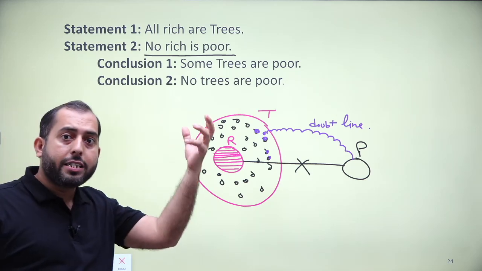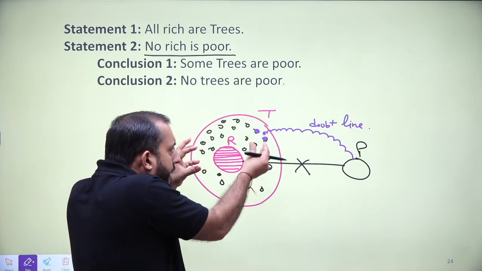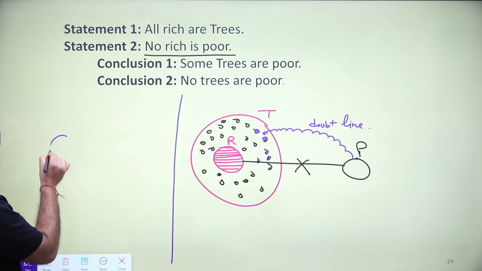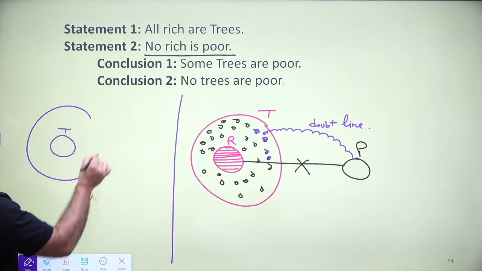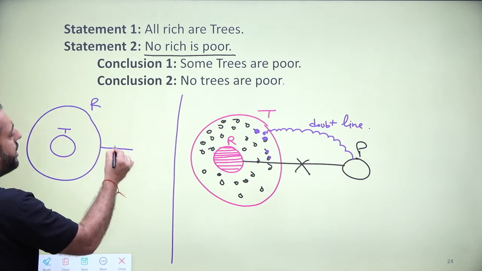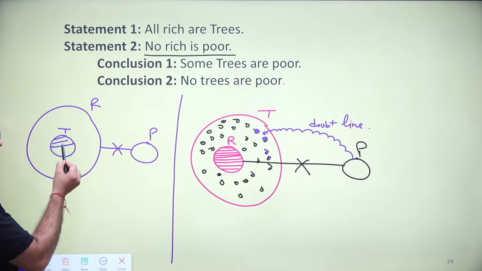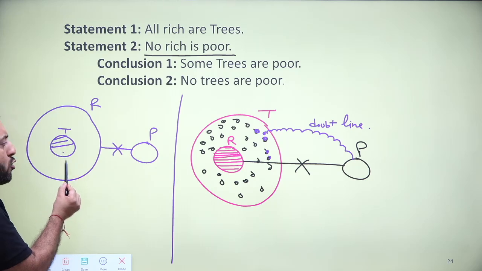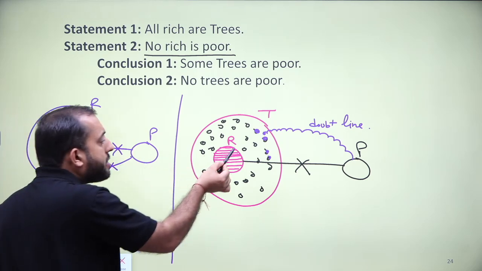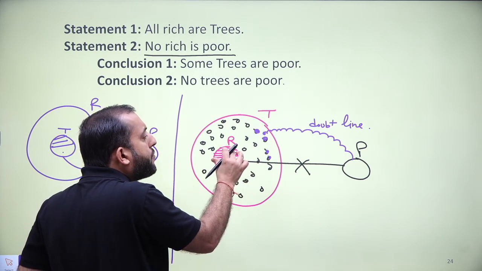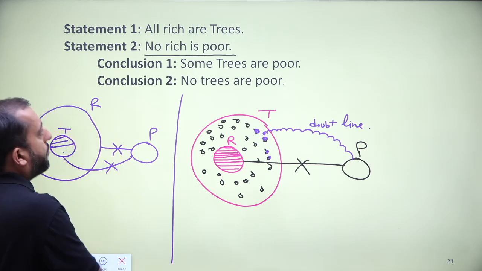In the previous case, entire tree was under rich, and rich cannot be poor, so tree should not be poor. But in this case, rich is inside tree, so I can say a part of tree is not poor.